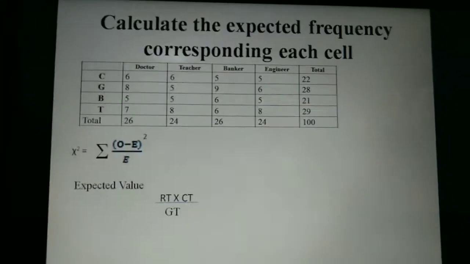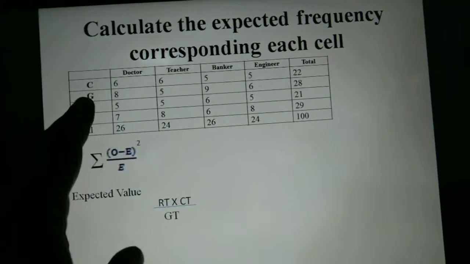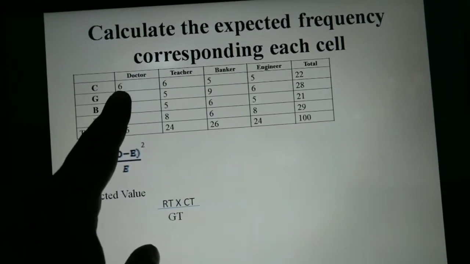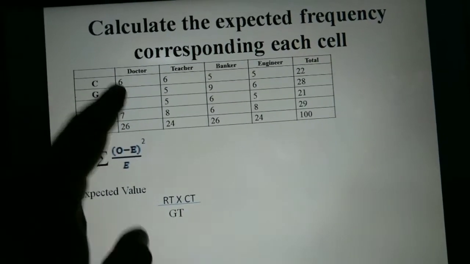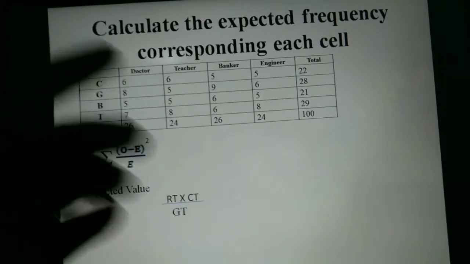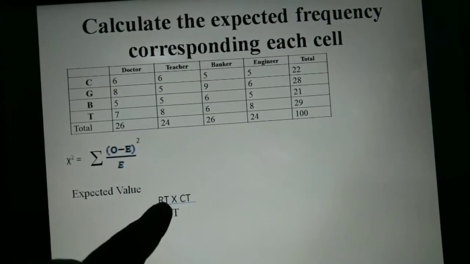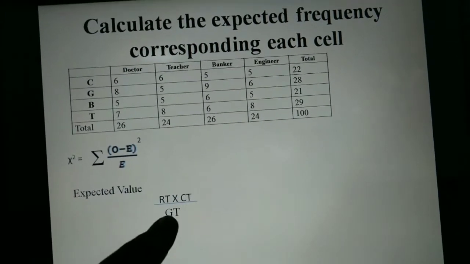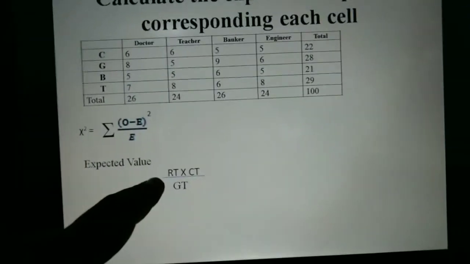In the case of doctors, 6 of them are supporting C, but that's not the expected value. This is the observed value. The expected value will be something different. The formula of expected value is RT into CT divided by GT, that is row total times column total divided by grand total.